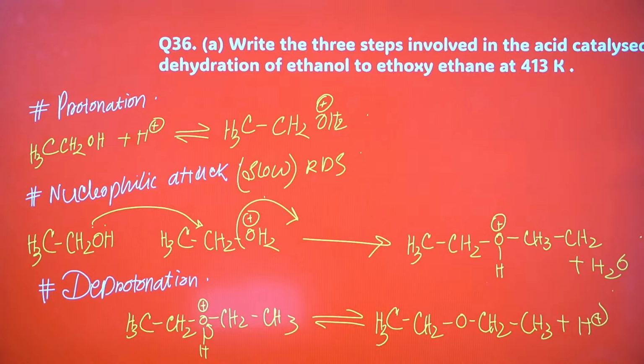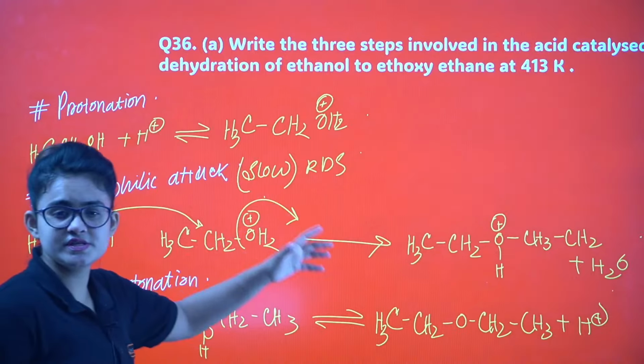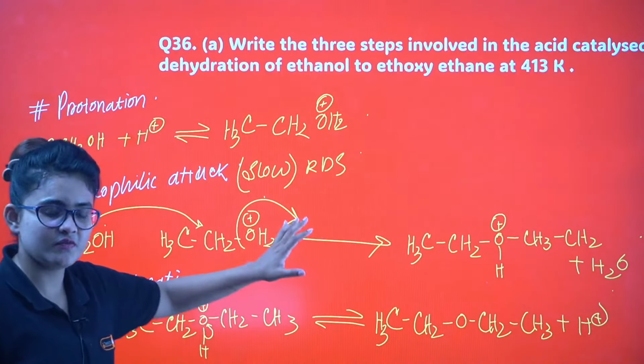Yes, second step is SN2 attack. I guess it is clear to you. Let's proceed further. Let me know if it is clear. Yeah, you can just mention about the RDS and which step is fast, which step is slow. That's it. It's more than enough. If you proceed with the mechanism, it's more than enough always.